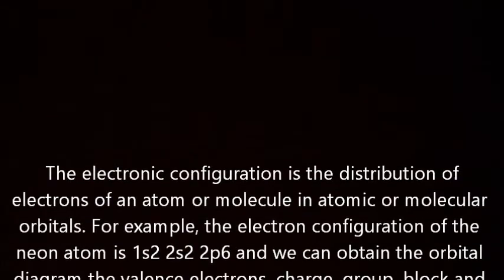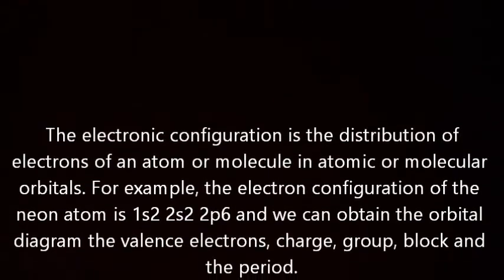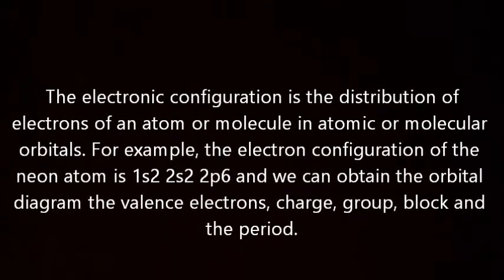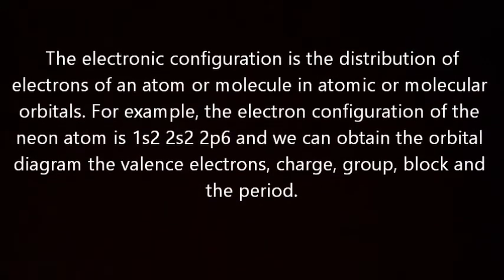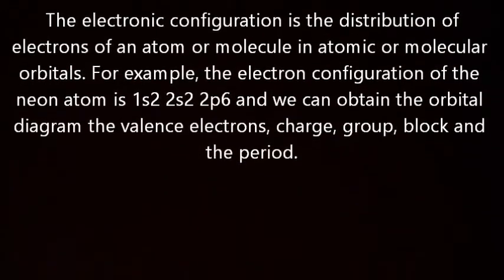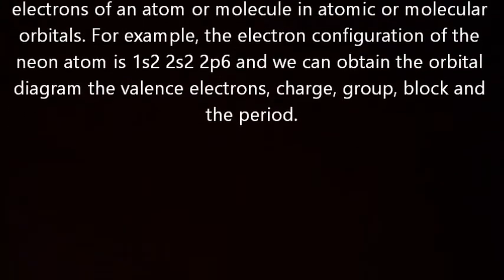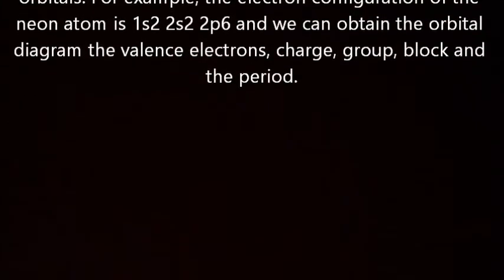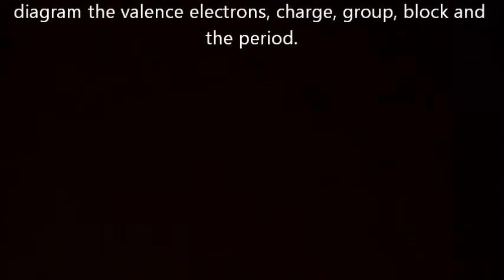The electronic configuration is the distribution of electrons of an atom or molecule in atomic or molecular orbitals. For example, the electronic configuration of the neon atom is 1s2, 2s2, 2p6. And we can obtain the orbital diagram, valence electrons, charge, group, block, and the period.